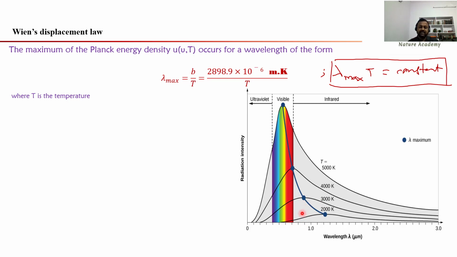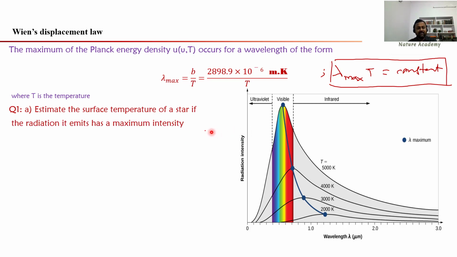So we said that the product of lambda max and the temperature is constant for the entire black body spectrum. You can multiply 2000 into 1.2, you will get the same value, and multiply 3000 into this value, you will get the same value. Similarly, you multiply 5000 into the lambda peak value here, you will get the same constant value, and that constant value is 2898.9 times 10 power minus 6 meter Kelvin. Okay, so this is Wien's displacement law. The maximum of the Planck's energy density occurs for a wavelength of the form lambda max equals b by T, or lambda max into T equals a constant.